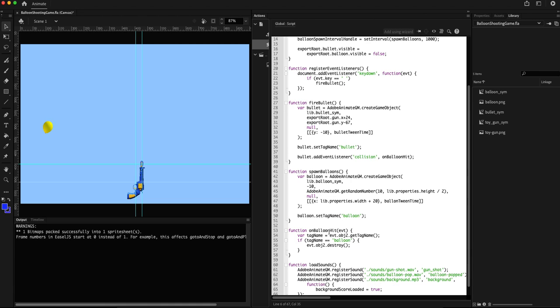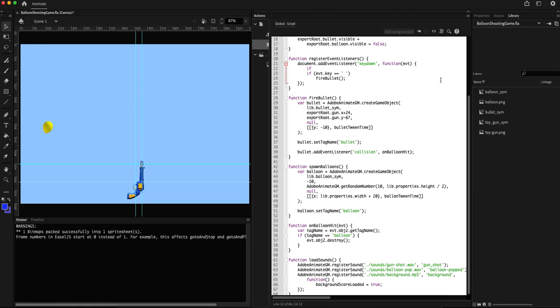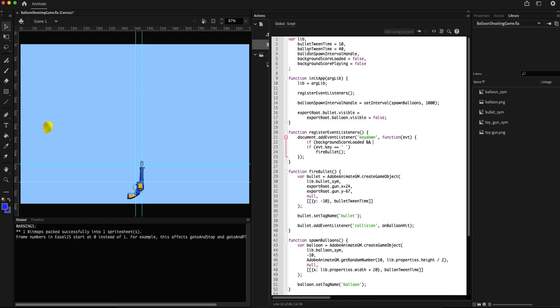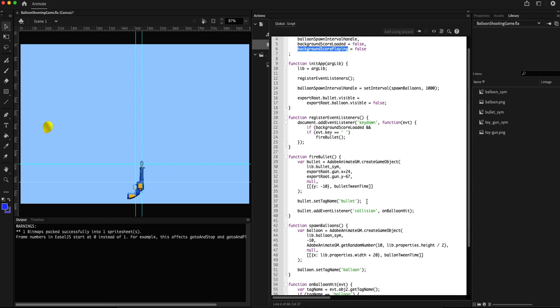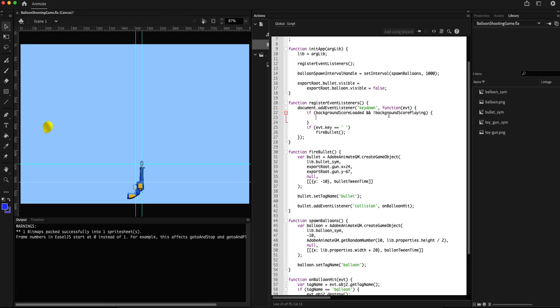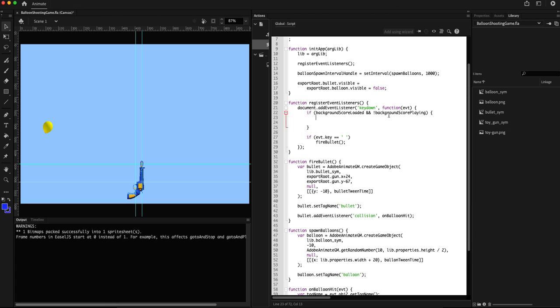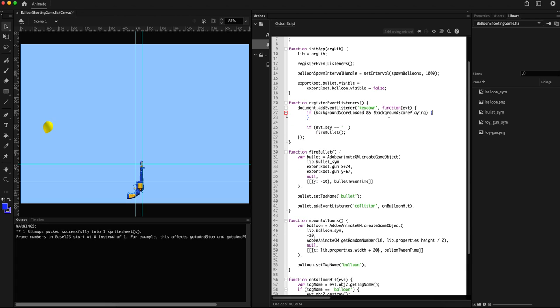And in key down, I'll say if background score is loaded and background score is not playing, then we want to play the background score.